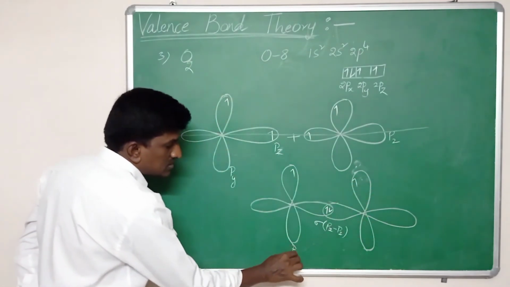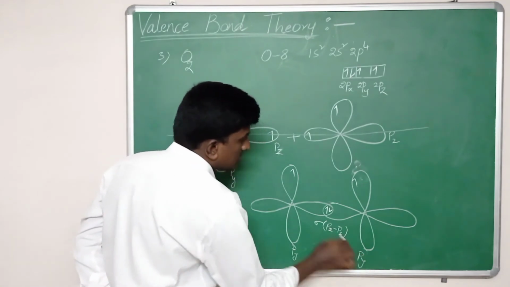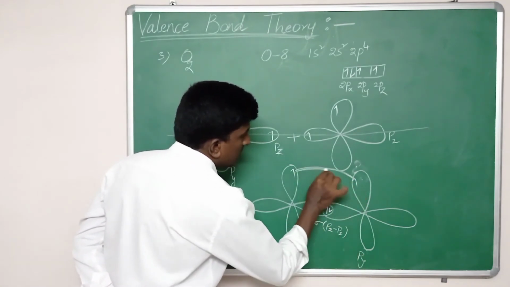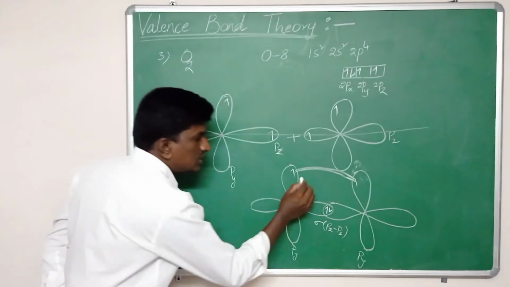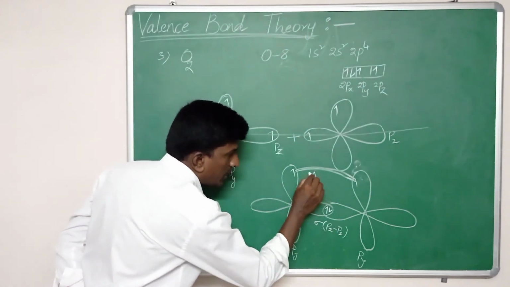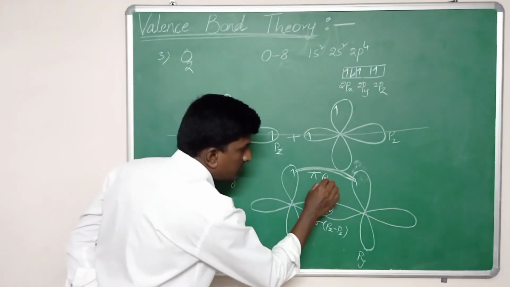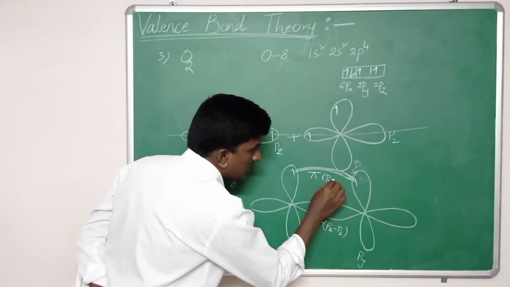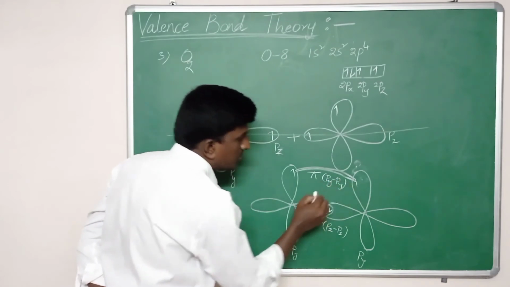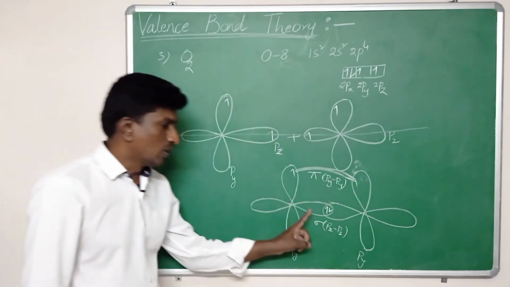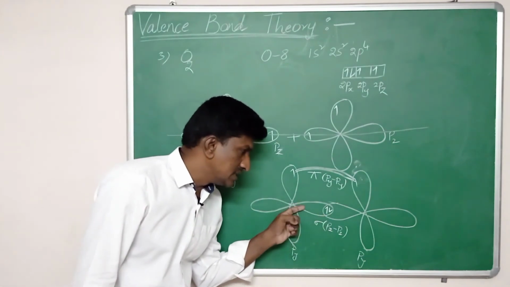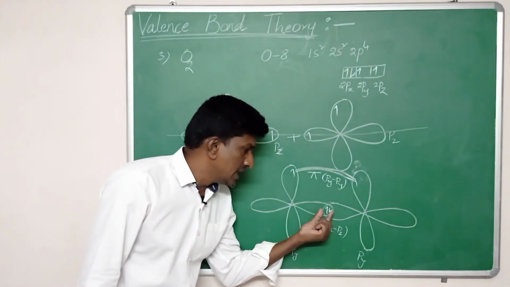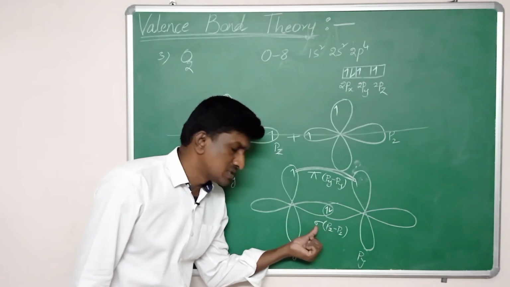So the two py orbitals overlap laterally, which leads to the formation of a pi bond between py and py orbitals. One bond is the sigma bond, where overlap takes place end to end and forms a strong sigma bond.